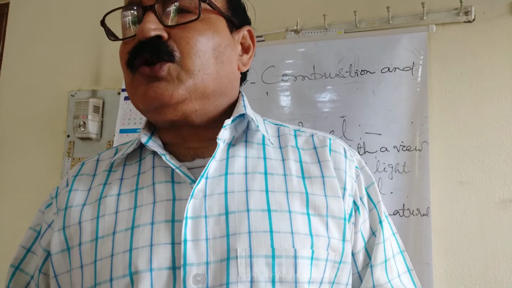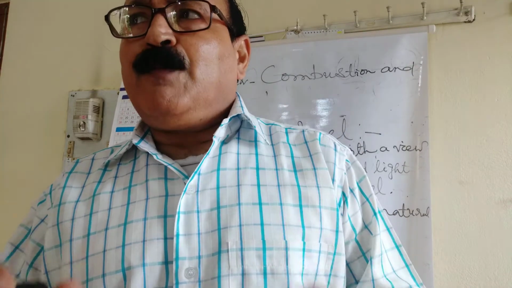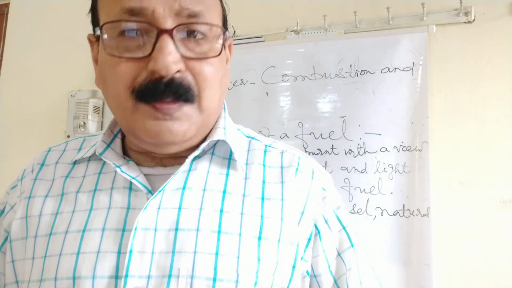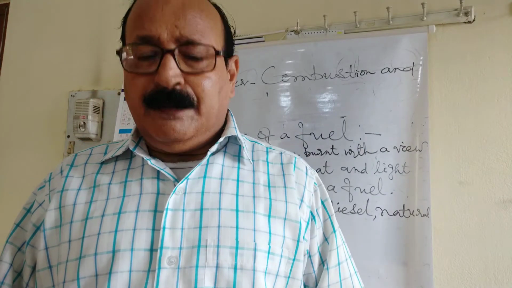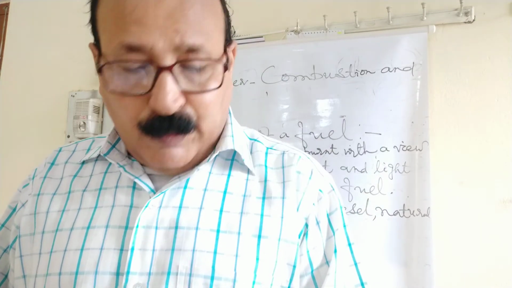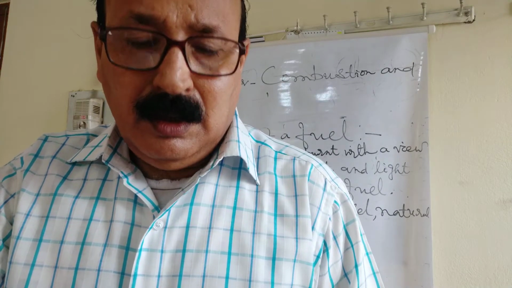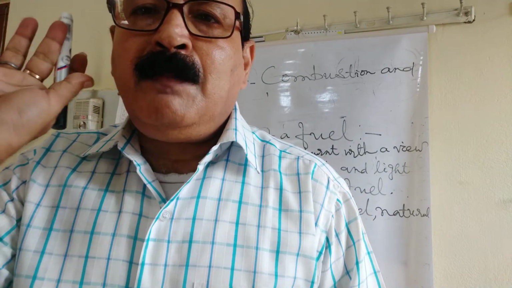Now we will be discussing the supporter of combustion. By this term we can understand that the combustion which is happening is being helped by certain support. So what is that? A supporter of combustion is a substance whose presence is essential for the combustion of another substance. We can define it like this: a substance whose presence is required for the combustion of another substance is called a supporter of combustion.